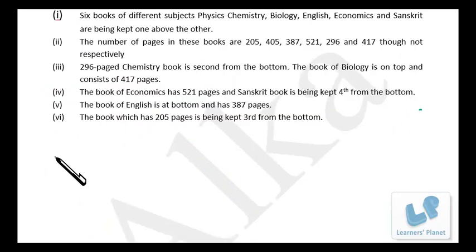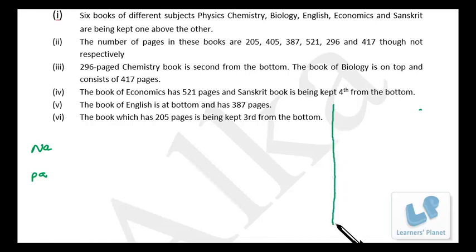6 books of different subjects, physics, chemistry, biology, English, economics and Sanskrit are being kept one above the other. Number of pages and their positions. So I just write down the name of the book and pages, and we just have to assign their positions as well.